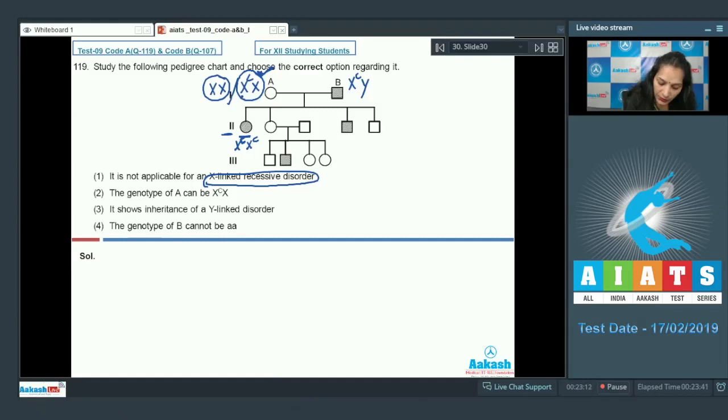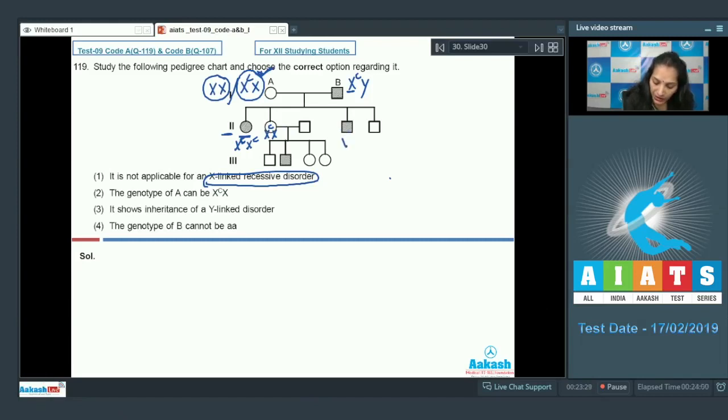One XC comes from this mother and one XC from the father. This female is normal. In this case, XC comes from the father and one X chromosome from the mother.